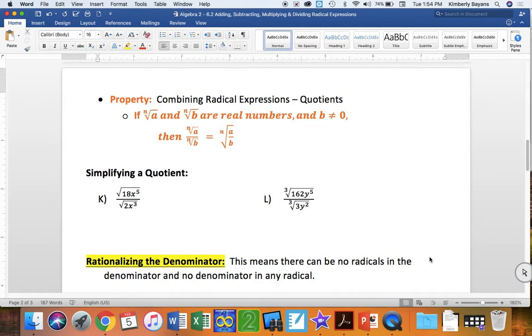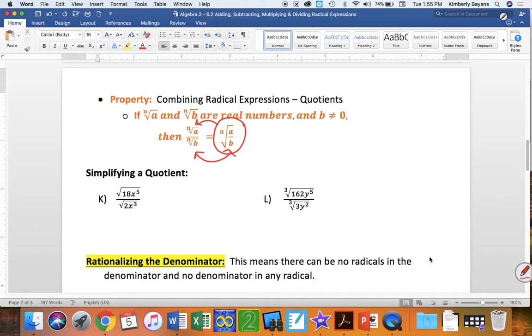If the nth root of A and the nth root of B are real numbers, in other words, we don't have any imaginary numbers involved, and B does not equal 0, then the nth root of A over the nth root of B can also be written as the nth root of that fraction A over B. So we can go both ways with this. If something is written like this, we can always divide it up and write it like that if we need to for some reason. So this goes back and forth. Either way works fine. So let's go ahead and simplify a quotient.